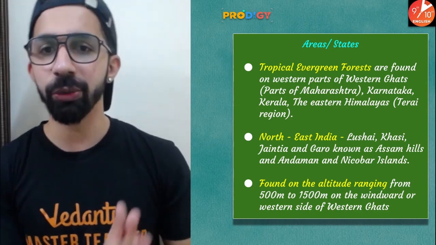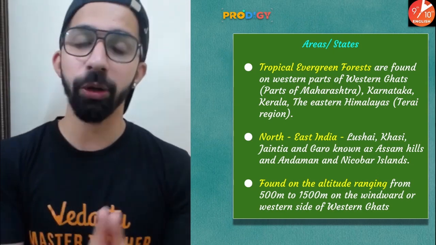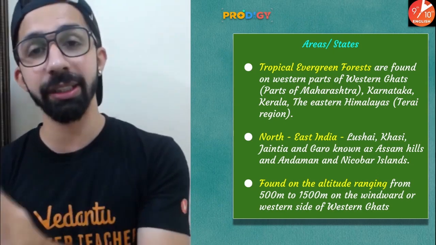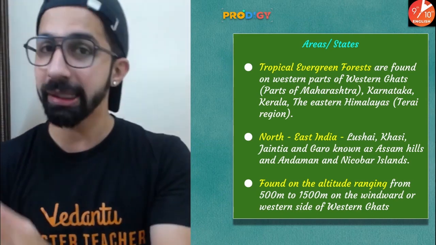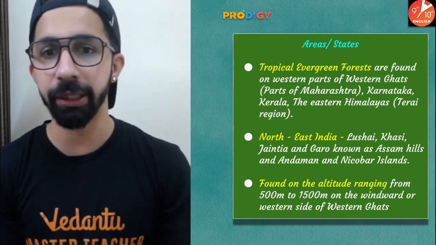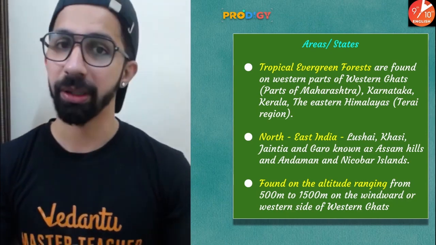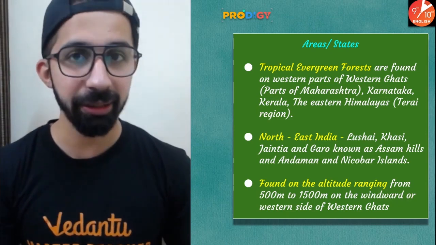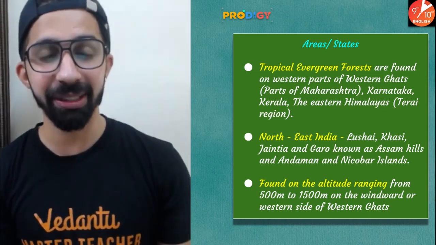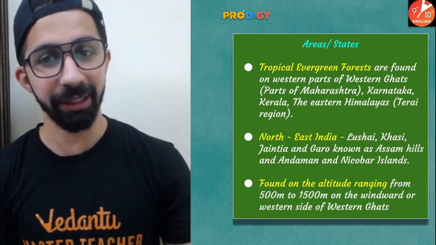Guys, why in the western parts of the Western Ghats? Because the western coastal plain receives orographic rainfall, also known as relief rainfall. Secondly, in northeast India, you will find them in Lushai Hills, Khasi Hills, Jaintia Hills, Garo Hills, Assam Hills, and also the Andaman and Nicobar Islands.